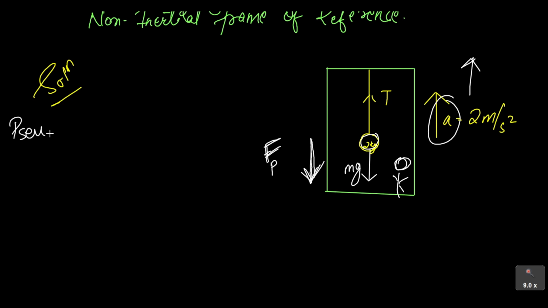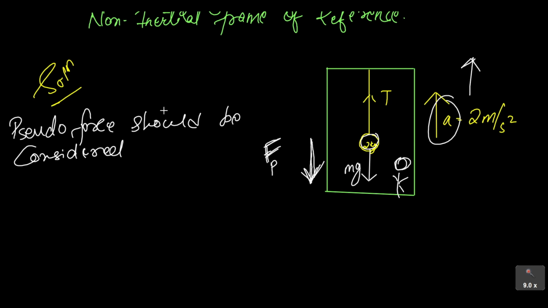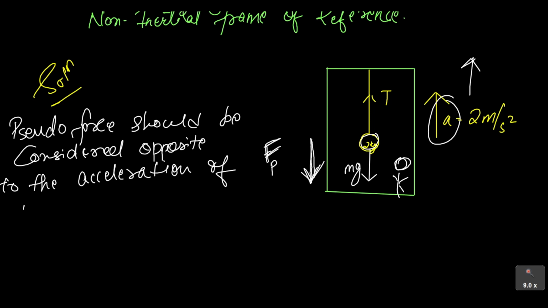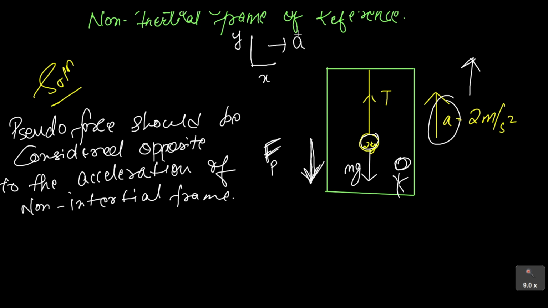Pseudo force should be considered opposite to the acceleration of the non-inertial frame. Okay, so that means if your frame is accelerating in one direction, then pseudo force has to be considered in the opposite direction.